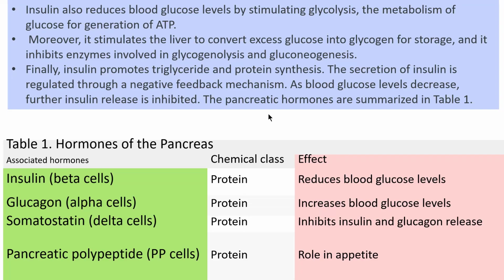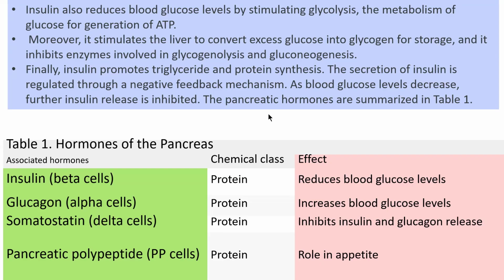Moreover, insulin also stimulates the liver to convert excess glucose into glycogen for storage, and it inhibits enzymes involved in glycogenolysis and gluconeogenesis. This process I explained earlier. These processes happen when glucagon comes into role. Finally, insulin promotes triglyceride and protein synthesis.